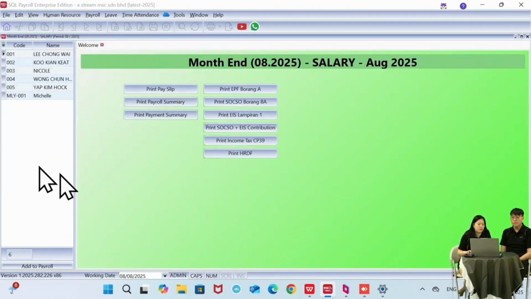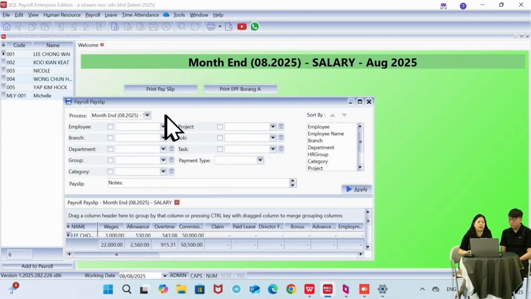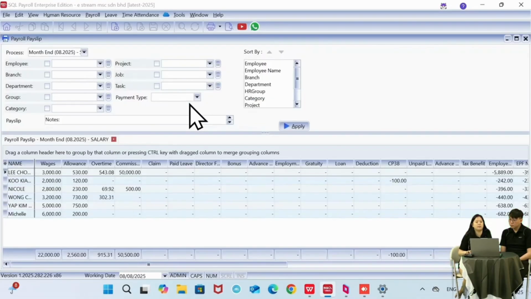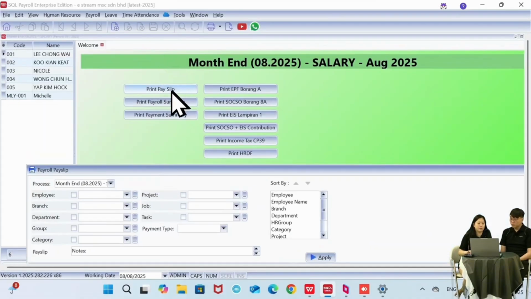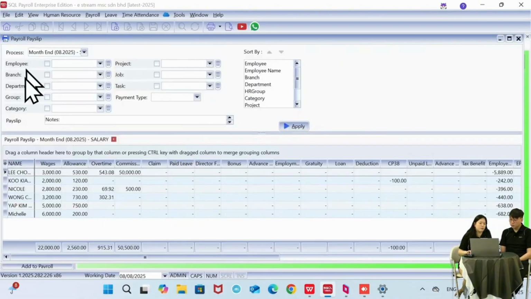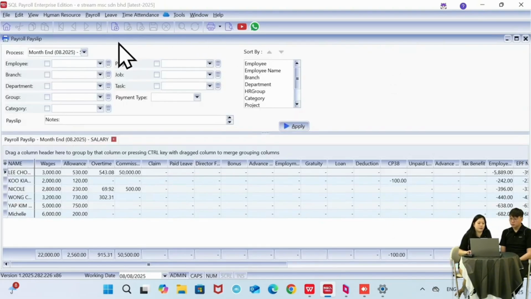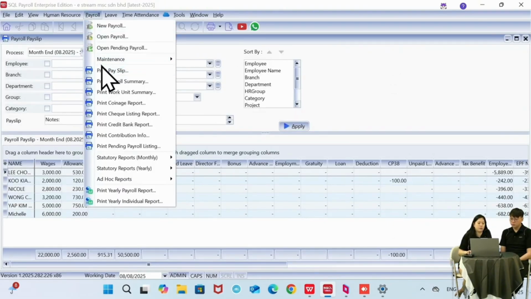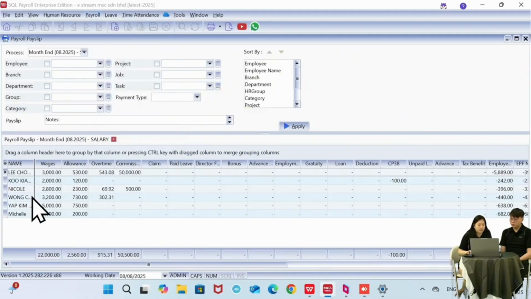Okay, on the main screen, we have the reporting that you will need. We will go through one by one. First thing is the print payslip. Definitely after you process the salary, you have to send the payslip to the employee. It's a shortcut that you can click, print payslip. Or if you decide not to use the shortcut, you can come over to payroll, print payslip, which is the same thing.